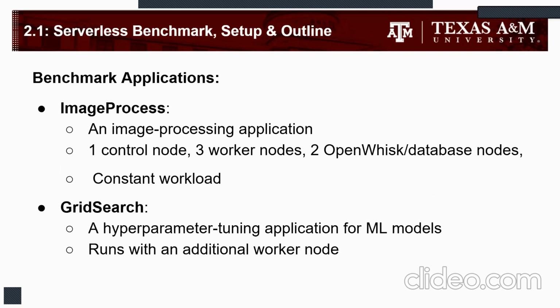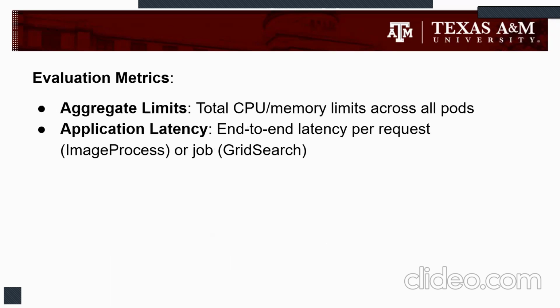Now, let us take a look at the second kind of benchmarking applications which the authors consider, which is the serverless benchmark application. And 2 applications are considered over here: image process, which is an image processing application with constant workload, and grid search, which is basically a hyperparameter tuning application for ML models, which also has a constant workload. 2 evaluation metrics are considered: aggregate limit and application latency.